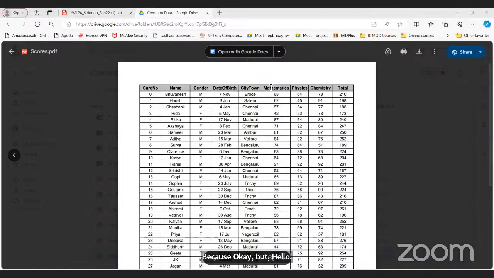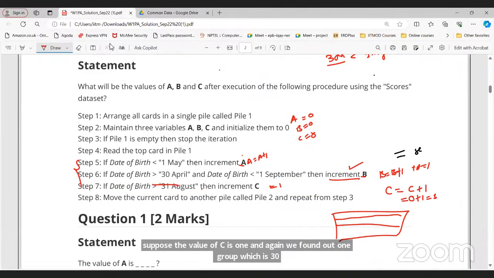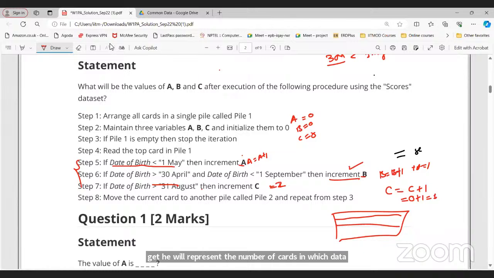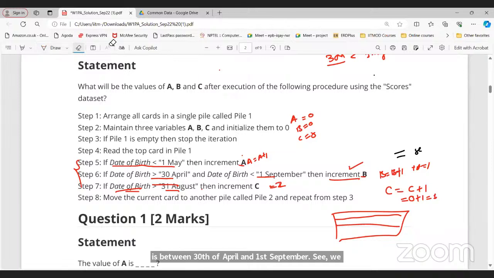Now suppose the value of C is 1 and again we find one row which is 30th of December, which is greater than 31st of August. Again we need to increment the value of C. Then the value of C will be 2. So in that case, at the last, what we will get? A will represent the number of cards in which date of birth is less than 1st May. B will represent the number of cards in which date of birth is between 30th of April and 1st September. C will represent the number of cards in which date of birth is greater than 31st of August, right? I hope this is clear now. If it is not clear, please try to solve this question on your own, but the process is the same. Okay? Sir, now it is clear.